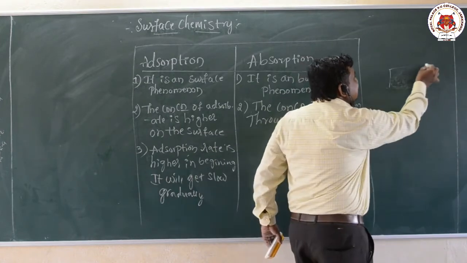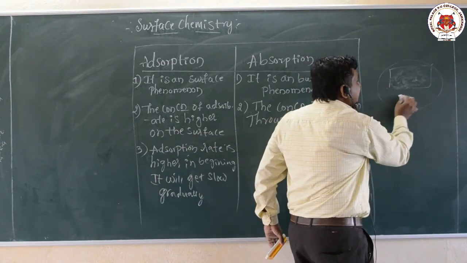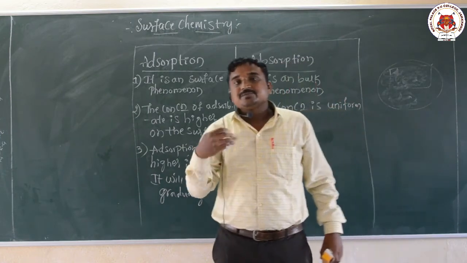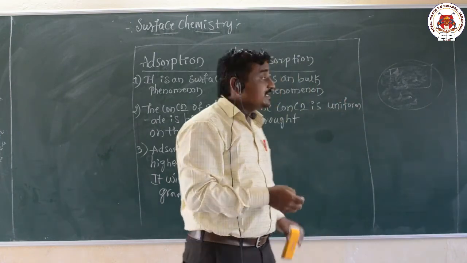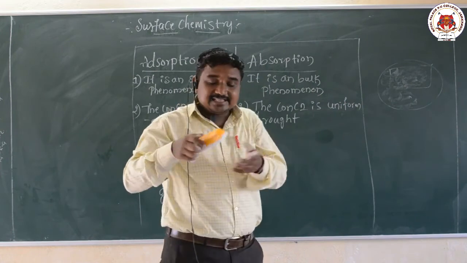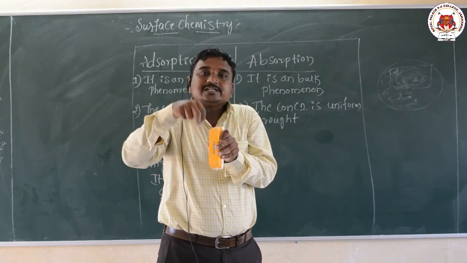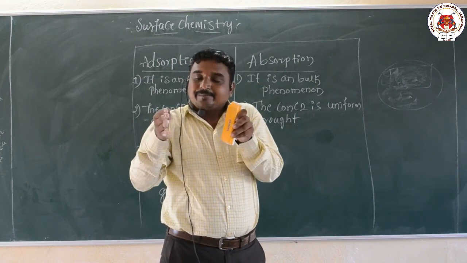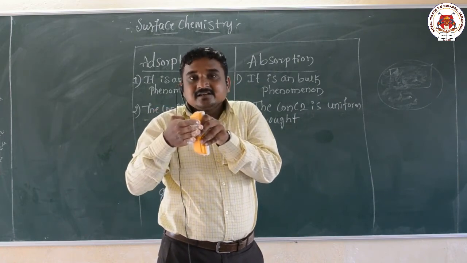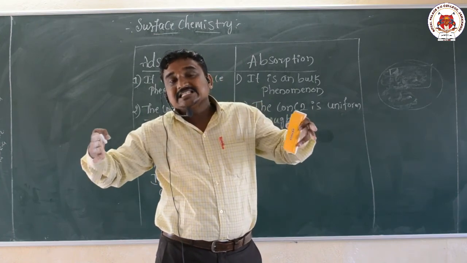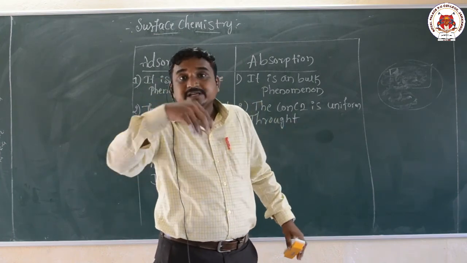As the surface area increases, the accumulation will be more, so the rate of adsorption is more. As the surface area decreases, the accumulation will be less. That means when surface area decreases, the rate of adsorption decreases, and when surface area increases, the rate of adsorption increases.